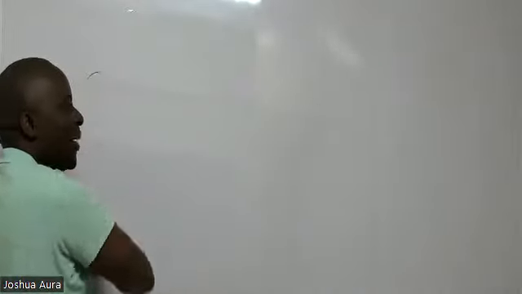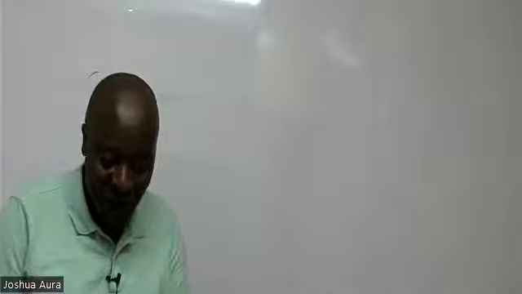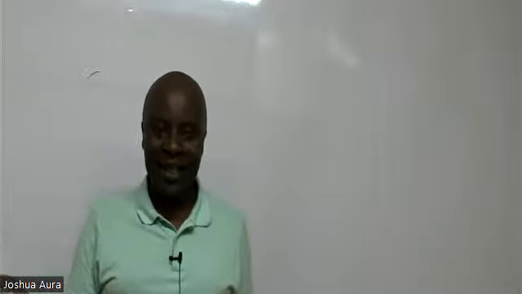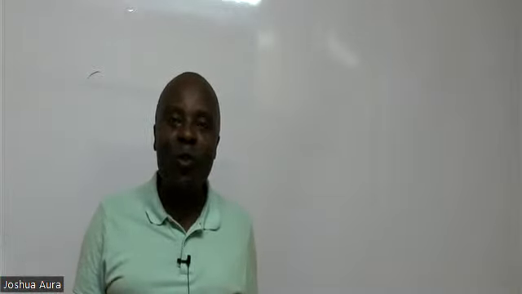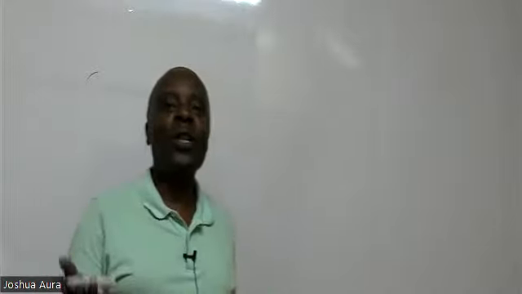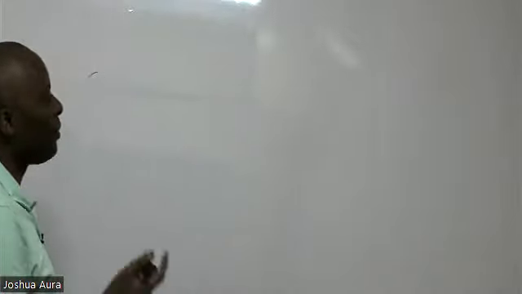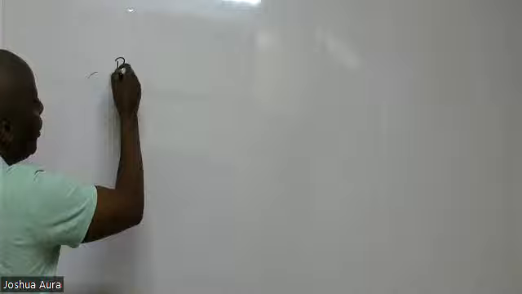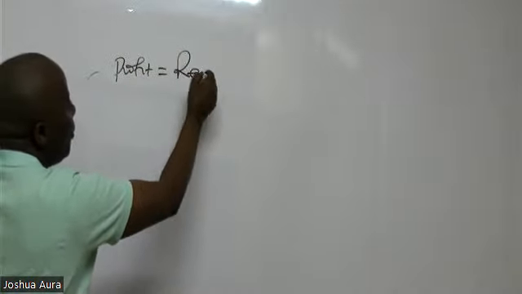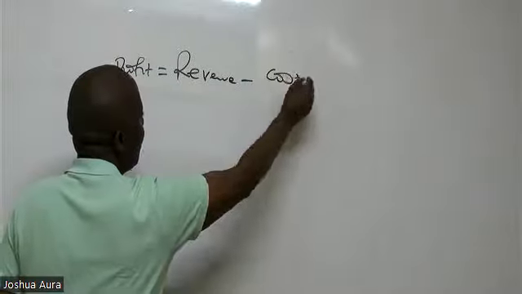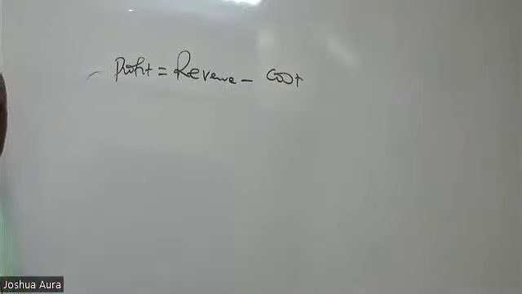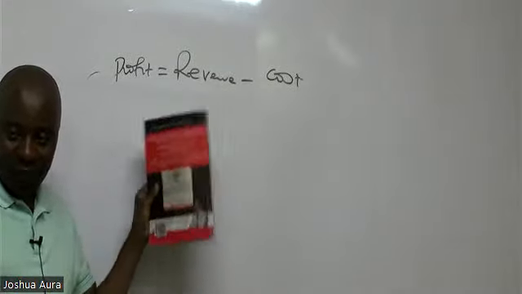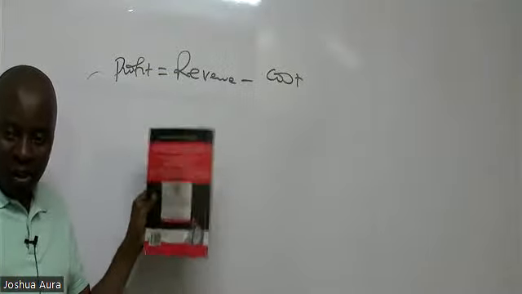So we shall overcome. They want us to give them the cash flows of the entity. So how do we get cash flows? It's very easy. Cash flows are quite related to profits. And from your foundations level, quantitative analysis, you learned something very important: that to get profit, we normally take revenue minus cost. Are you able to remember this? Everybody remembers this. Profit equals revenue minus cost. This is very important.